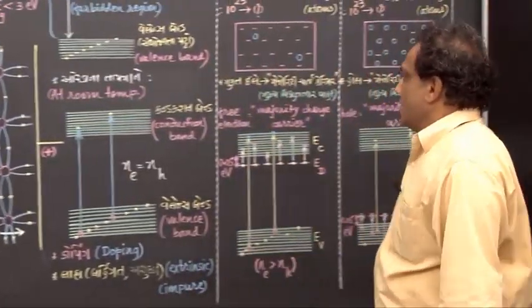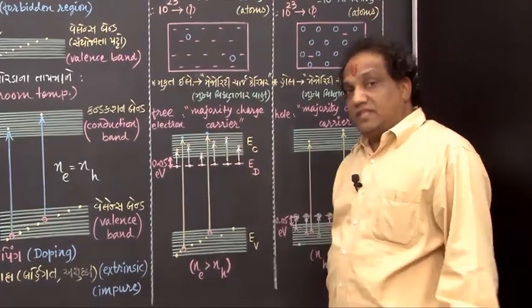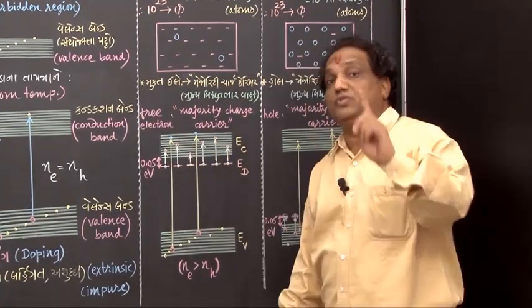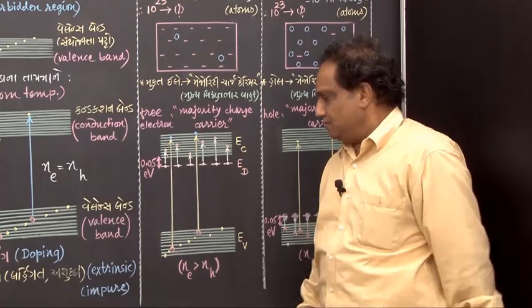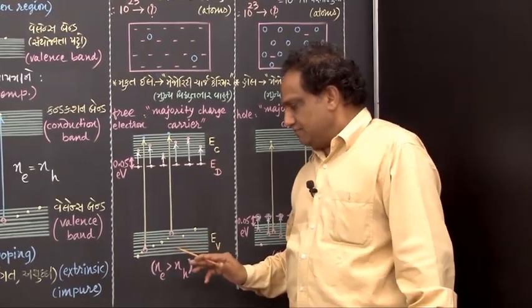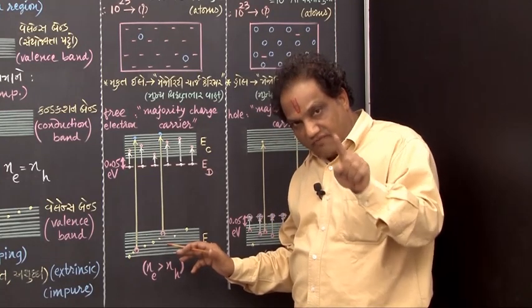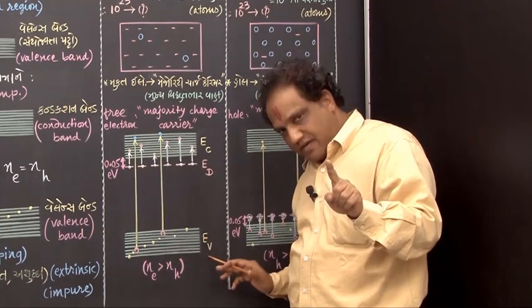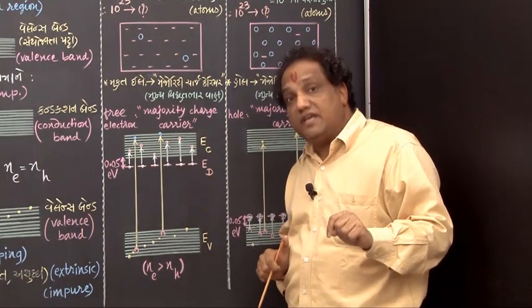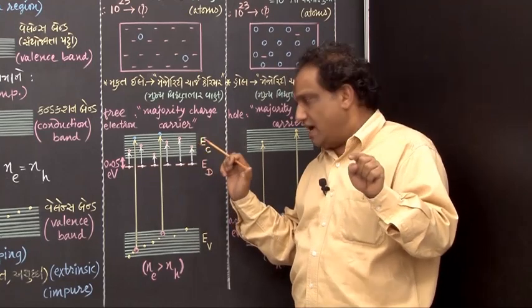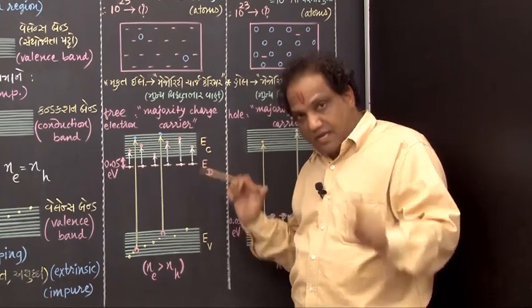Fine. Now, how to explain the conduction of electricity in this N-type semiconductor using a band diagram? I am showing you. Come on. The lowest band is the valence band. The energy of an electron in the valence band I am showing by symbol EV. The highest energy band is the conduction band. The energy of an electron in the conduction band I am showing by symbol EC.